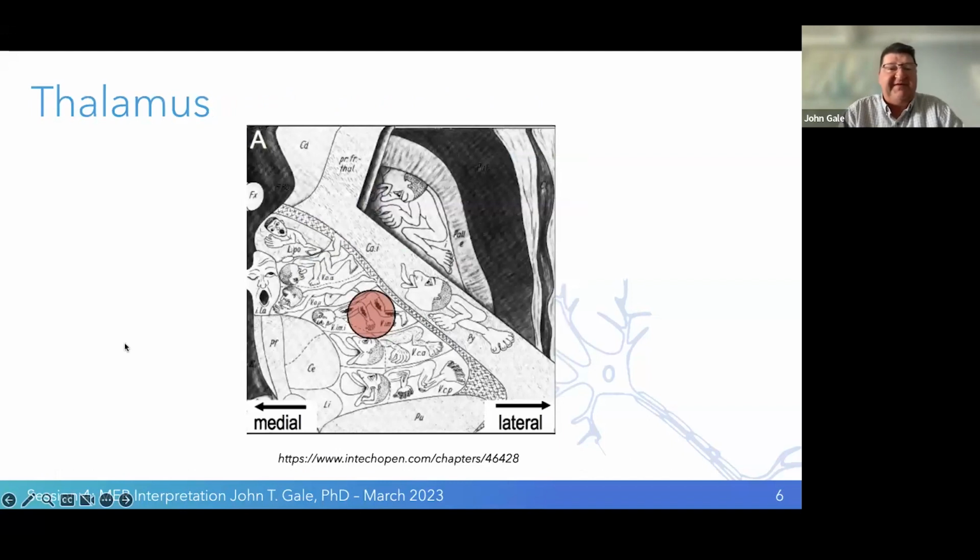This is a picture of the thalamus. And as we go further into the anatomy, obviously the brain controls our functions. So there's representations of our various functions, and they're encoded in different parts of the brain. The thalamus is in this region here. This particular picture is cutting through the head in this direction, called an axial cut. And what we can see is different parts of the thalamus contain different representations of the motor and sensory region.